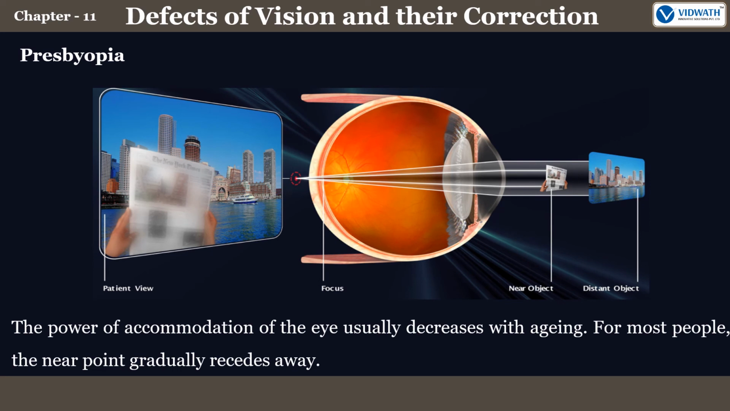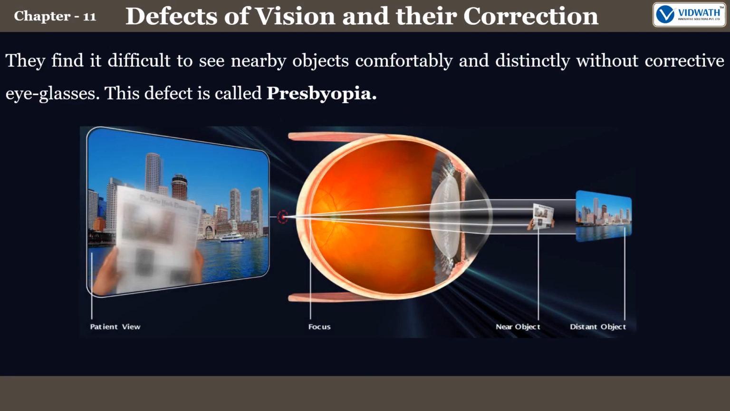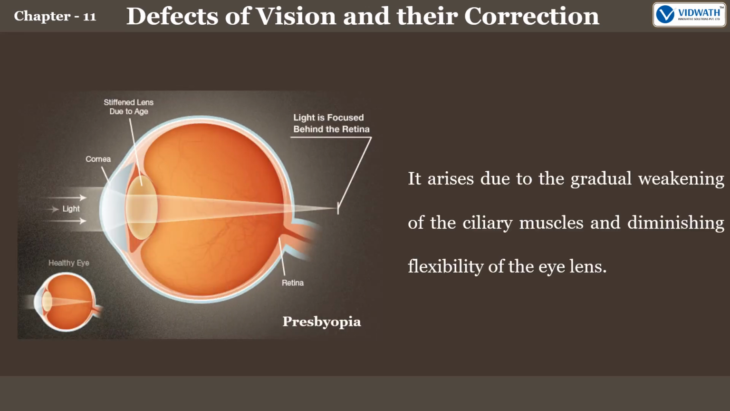Next is presbyopia. The power of accommodation of the eye usually decreases with aging. For most people, the near point gradually recedes away. They find it difficult to see nearby objects comfortably and distinctly without corrective eyeglasses. This defect is called presbyopia. It arises due to the gradual weakening of the ciliary muscles and diminishing flexibility of the eye lens.